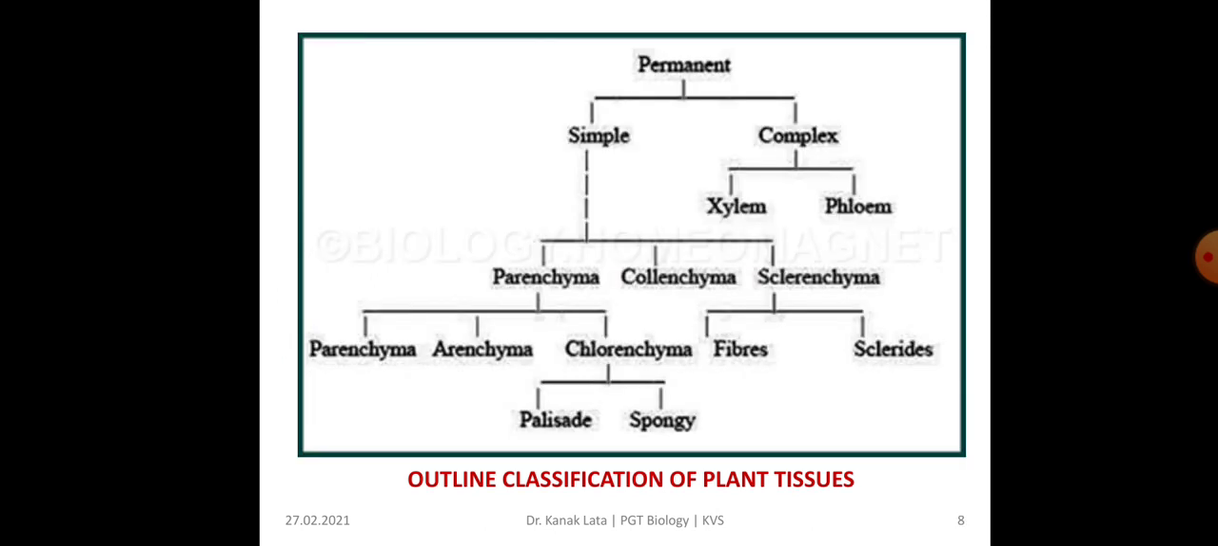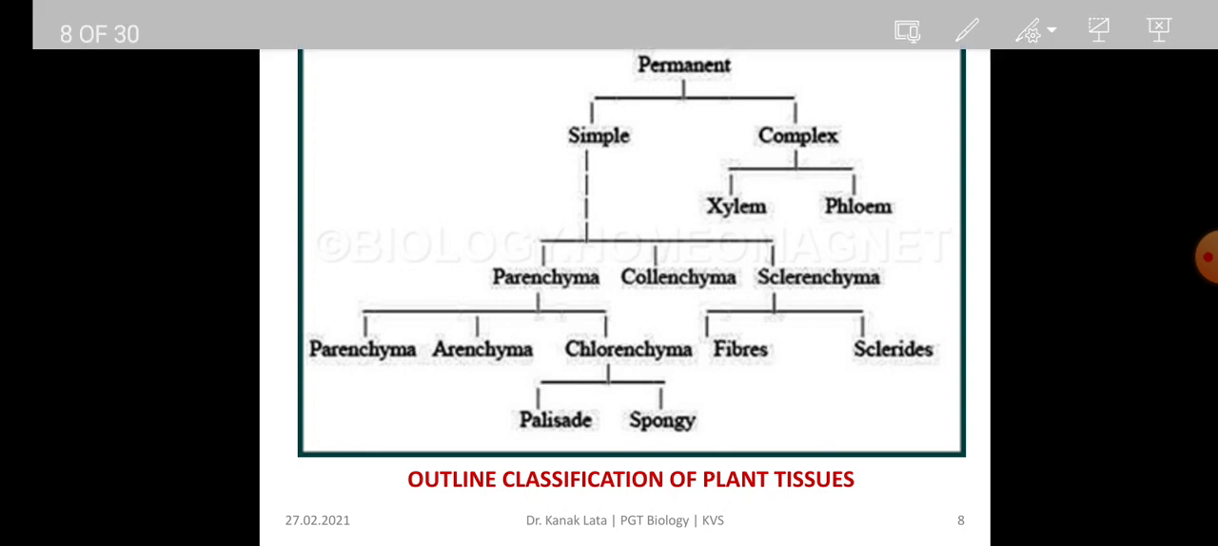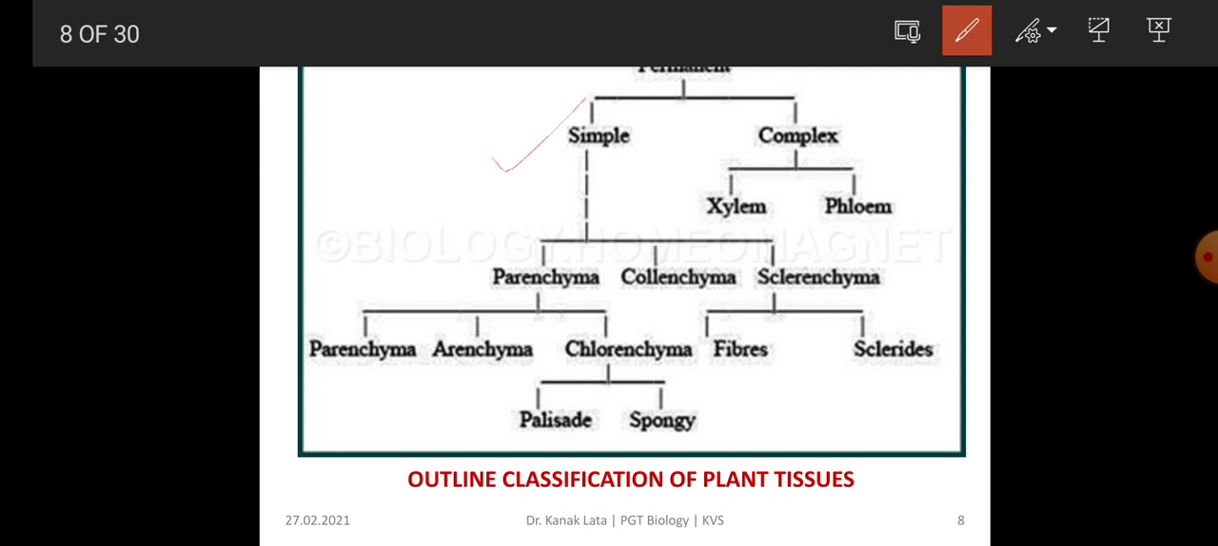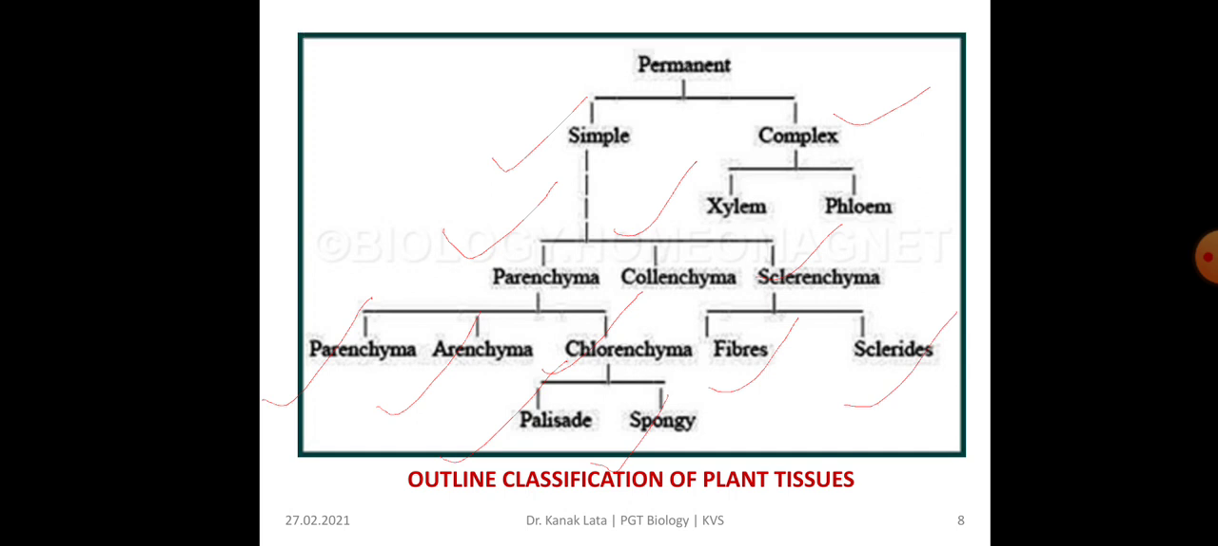Here is the outline classification of permanent tissue only. Here you can see that permanent tissue is classified into simple and complex. Simple is parenchyma, collenchyma and sclerenchyma. And further, parenchyma is divided into parenchyma, aerenchyma and chlorenchyma. Chlorenchyma is further divided into palisade and spongy. And sclerenchyma is divided into fibers and sclereids. So, this is the outline classification of permanent tissues.